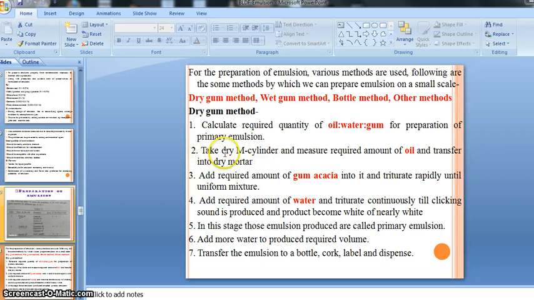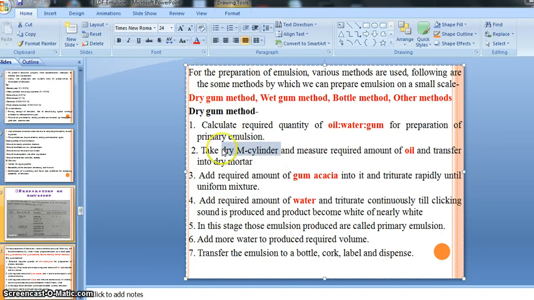After selection of the ratio, we have to follow these steps. After proper calculation and selection of our oil, water, gum ratio, we should take a dry measuring cylinder, right?